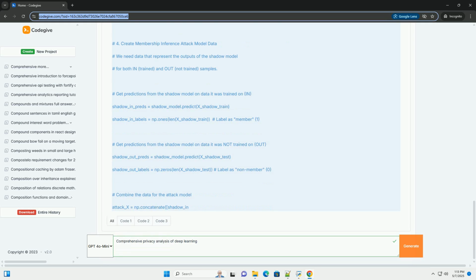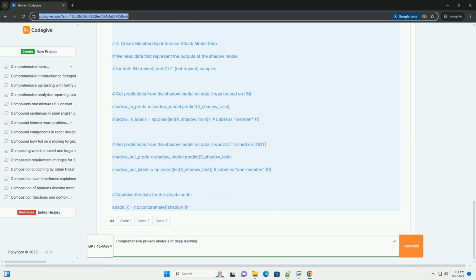2. Types of privacy attacks on deep learning. We'll explore several major categories of privacy attacks. 1. Membership inference attacks, missing in action. Goal: to determine whether a specific data record was used in the training of a target model. How it works: an attacker trains a shadow model using data similar to the target model's training data. The shadow model's output on the target record is then used to infer its membership status.